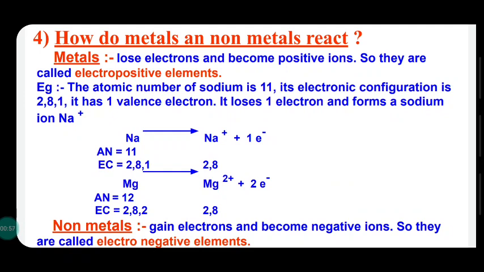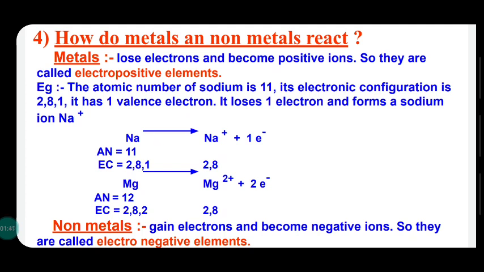In our second chapter, we studied some salts and their important uses in our practical life. For example, sodium chloride, NaCl. Sodium and chlorine combine, and sodium chloride, NaCl, is formed. That is, a metal and a non-metal combine. Another example, potassium chloride, KCl. Another example, calcium oxide, CaO. When a metal and a non-metal combine, we get various compounds.